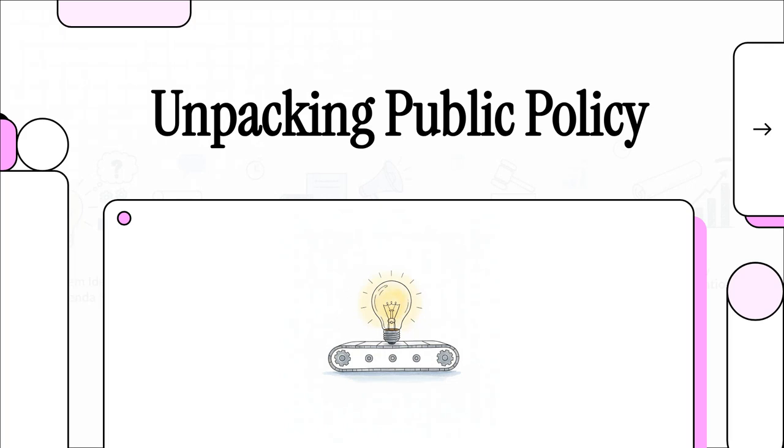Today, we're doing something a little different. We're unpacking the exact life cycle of a public policy. I'm talking about how a localized, everyday grievance actually enters the giant machinery of governance and transforms into concrete government action. Let's get right into it.